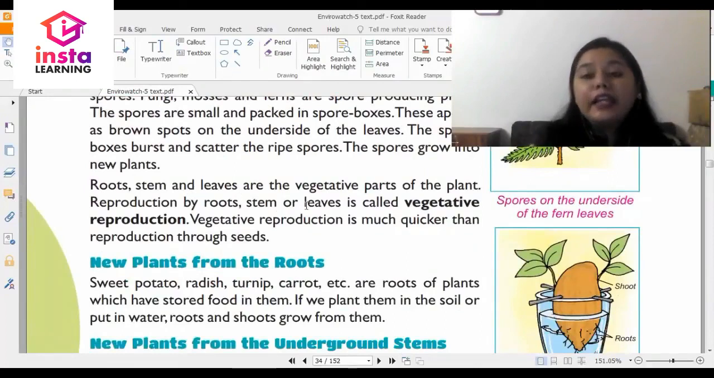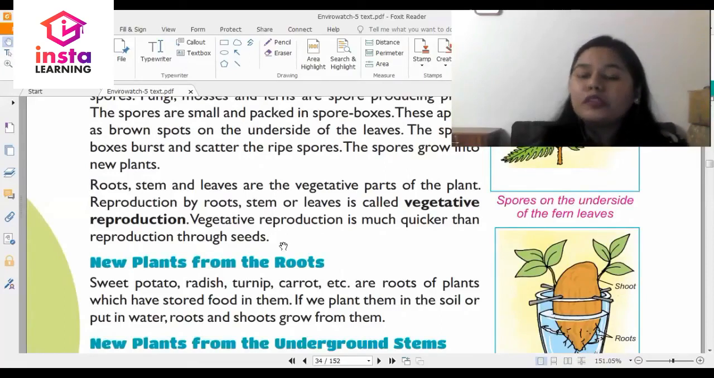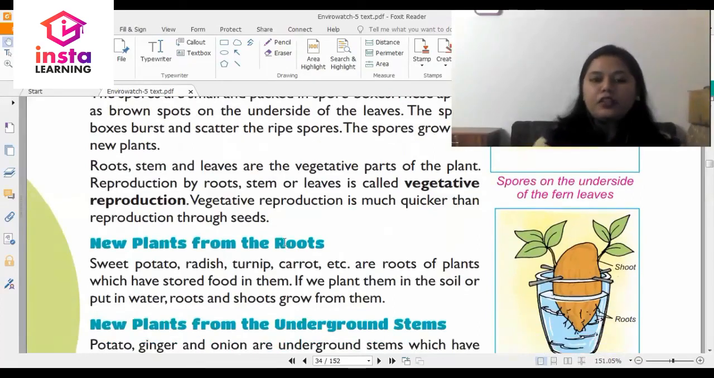Roots, stem and leaves are the vegetative parts of the plant. Reproduction by roots, stem or leaves is called vegetative reproduction. Vegetative reproduction is much quicker than production through seeds. Then you have new plants from roots. How does this happen? Let's find out.